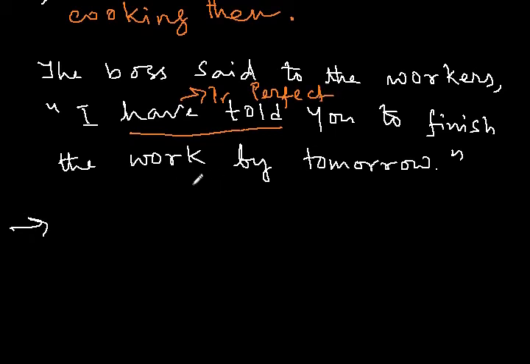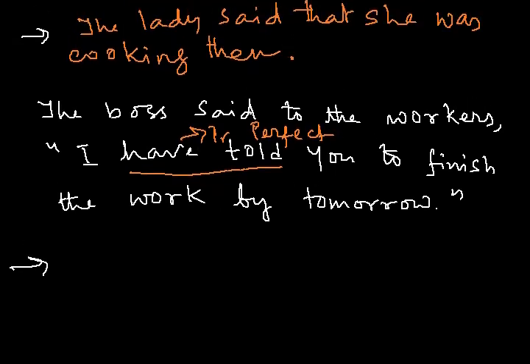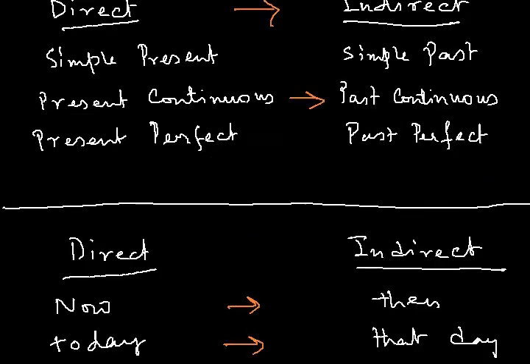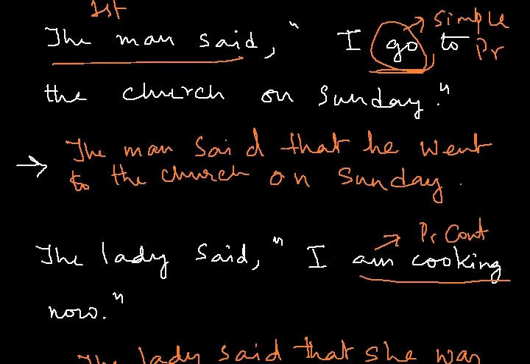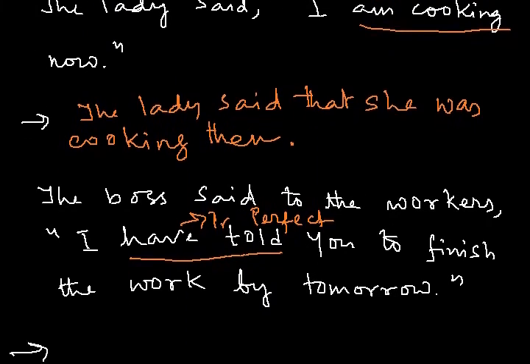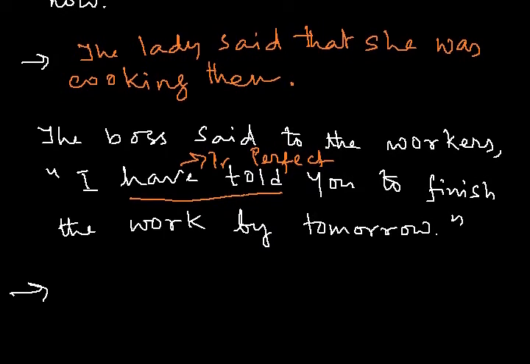So what to do when the sentence is present perfect? Present perfect becomes past perfect. So now we know that we have to change the second part into past perfect tense. And we have to make another change.